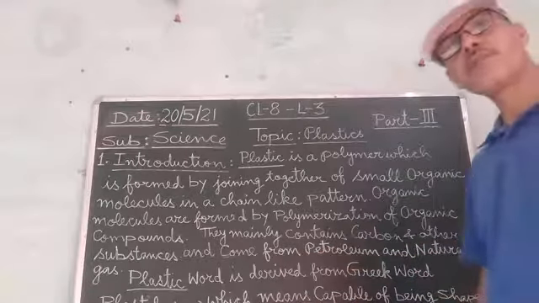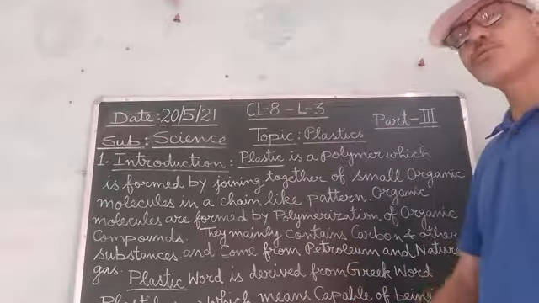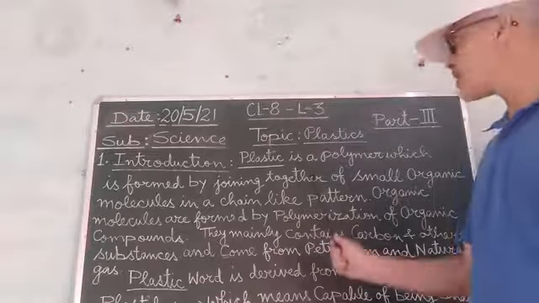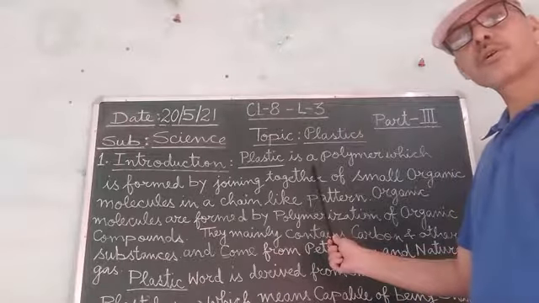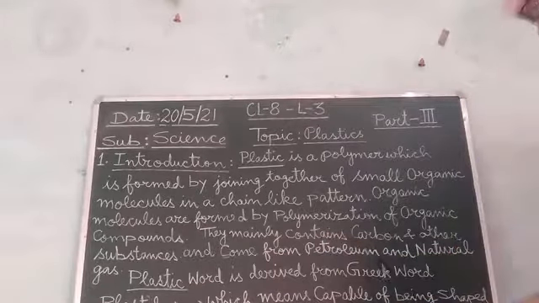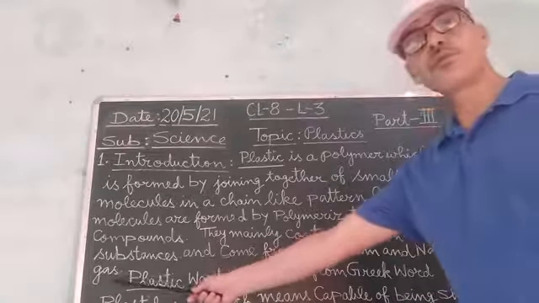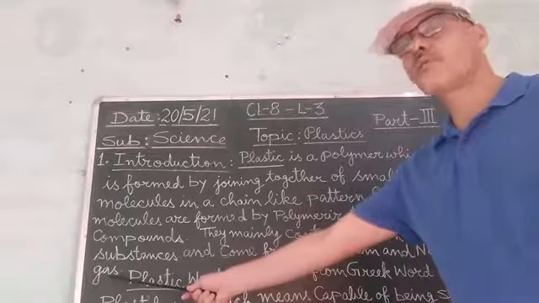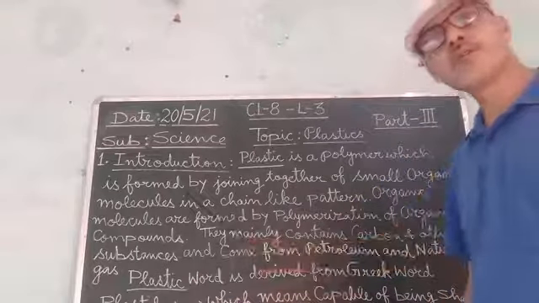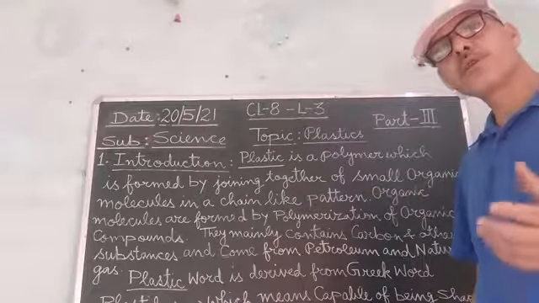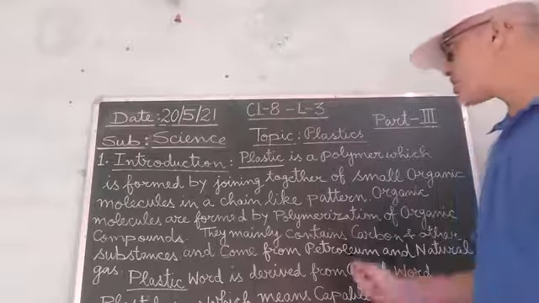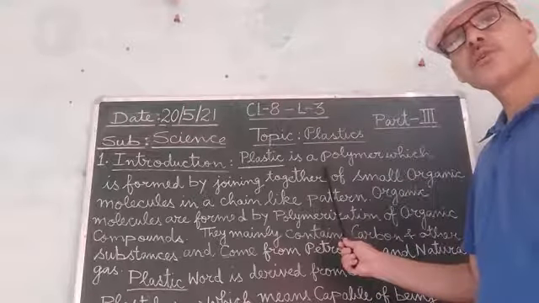We can get these organic molecules used for making plastic from petroleum and natural gases. So these are the sources from where we get these organic molecules which join together to form a chain-like pattern, resulting in the formation of plastic.